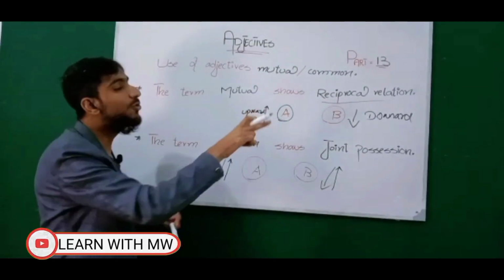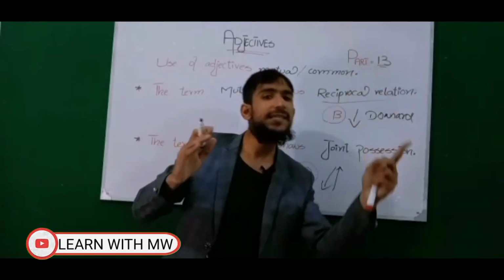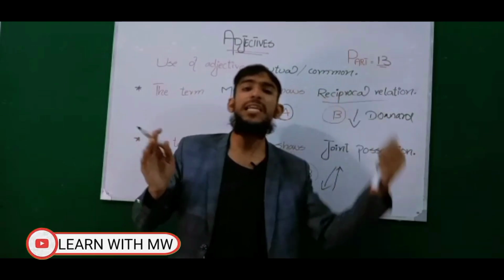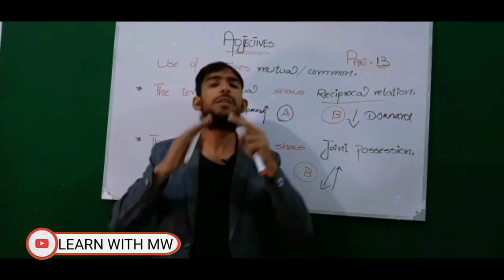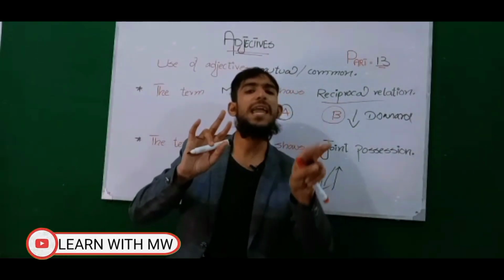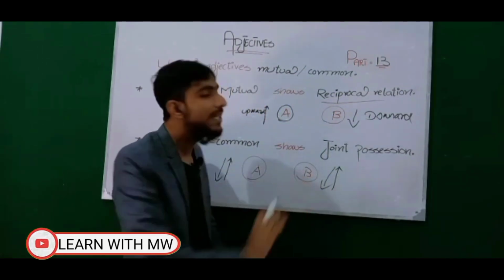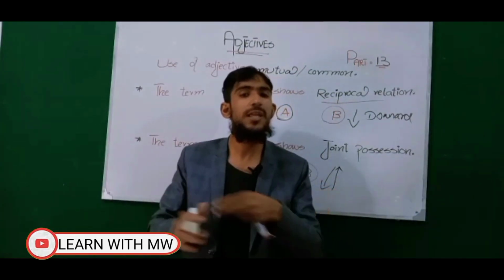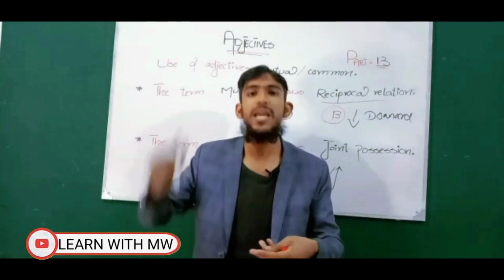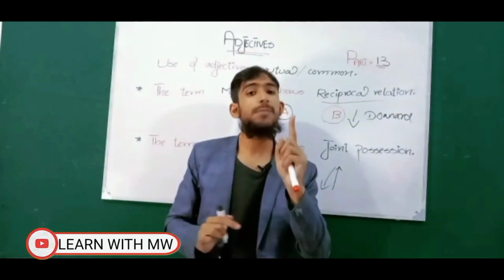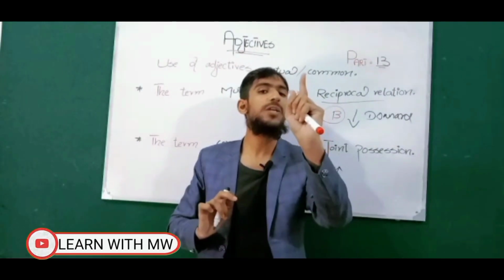So the term mutual shows us a reciprocal relationship. It means if A has that character, then B will be the negation of A. We can simplify that A and B will be vice versa to each other. And the term common shows us a joint position, meaning both will have that specific character. If A is going downward, then B will also go downward. If A is going upward, then B will also go upward.